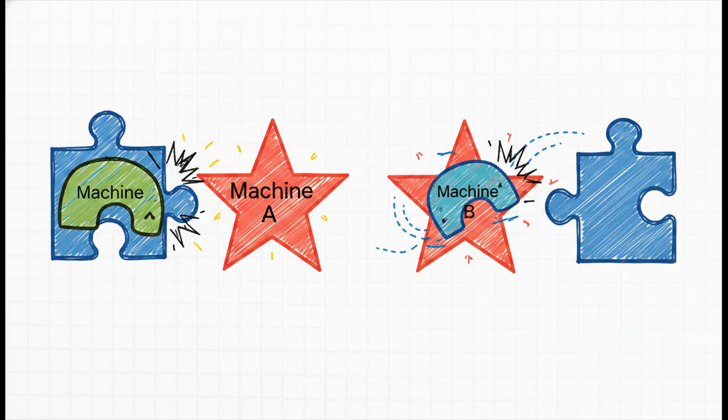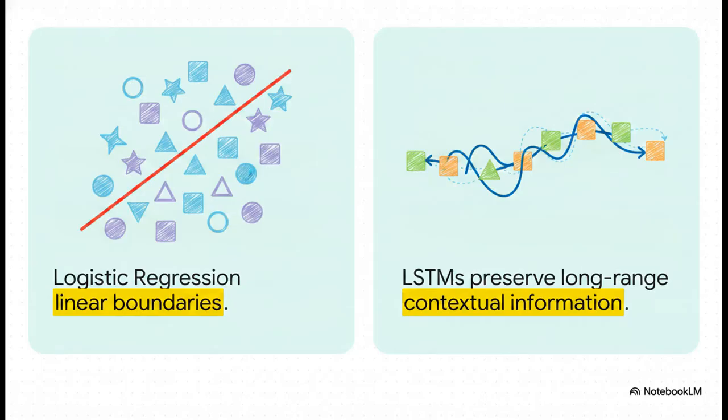So finding the best model isn't about hunting down some perfect master algorithm. It's about finding the algorithm whose inherent biases perfectly match the very specific problem you're trying to solve. Let's actually compare two entirely different biases to see how this plays out in action. On the left, we've got logistic regression.